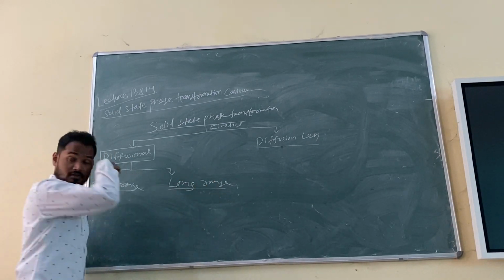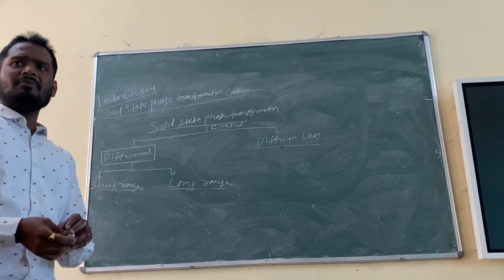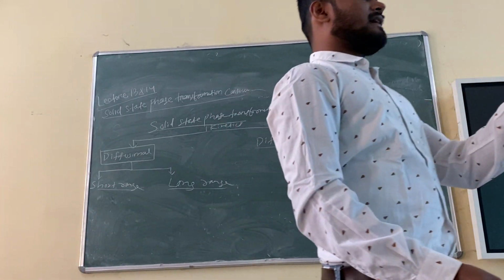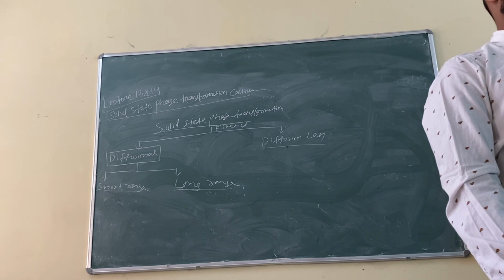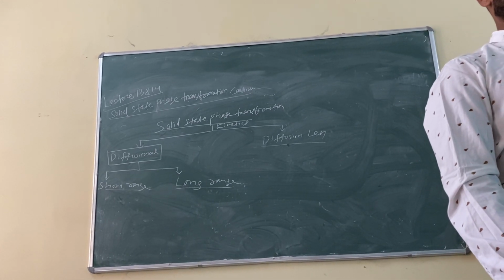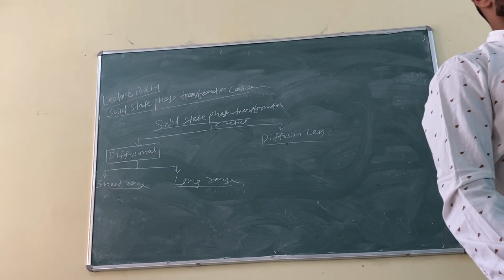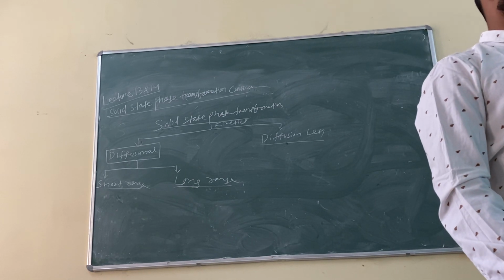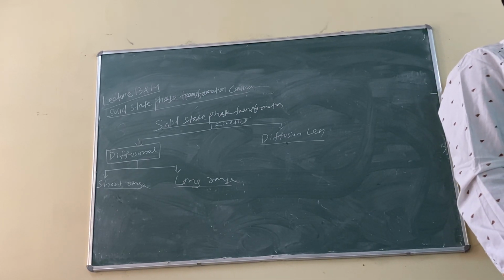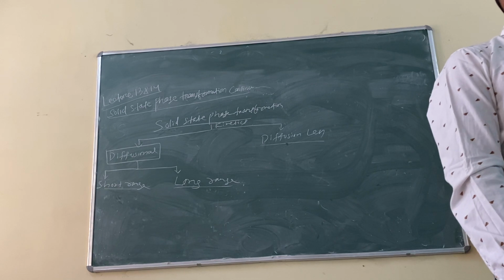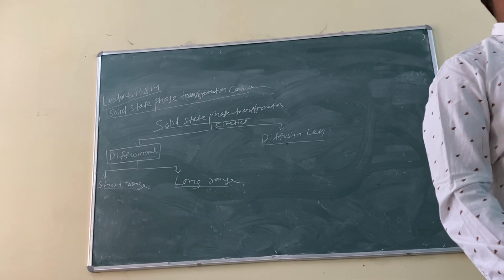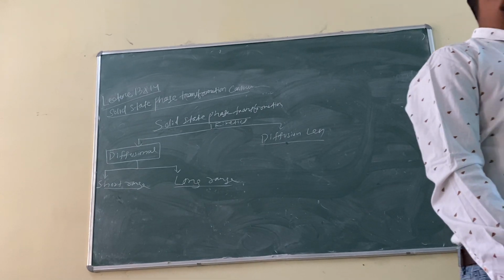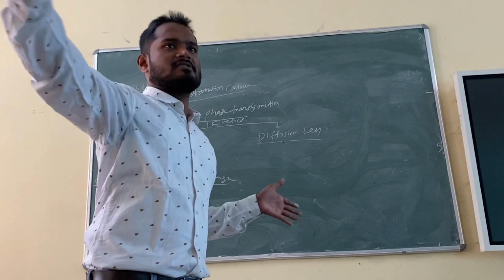Short range diffusion, long range diffusion. Short range diffusion means the atoms will move a shorter distance, like a few atomic distances. But long range diffusion means the atoms will move a large atomic distance, suppose 50 or 100 atomic distances, right? Or if you are talking about grain boundaries, atoms will cross a few grain boundaries, or in long range it will cover a lot of grain boundaries, right? Range means distance I am talking about. Fine.